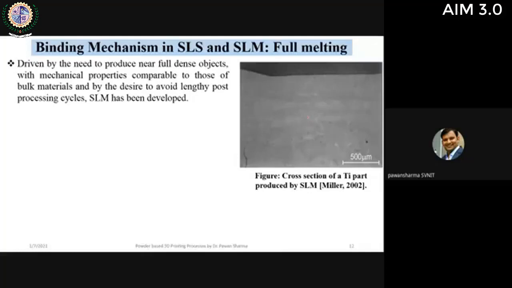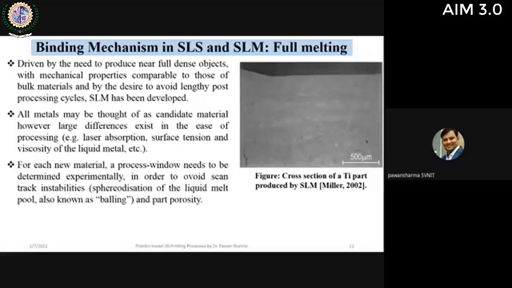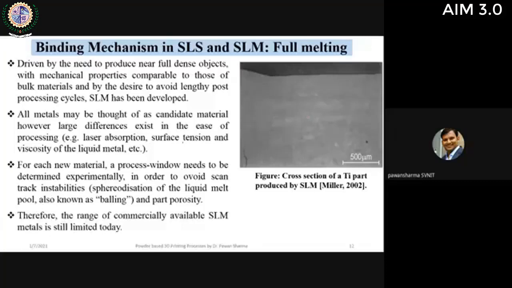In case of full melting, we are completely melting the powders, and hence the powders are joined, and the chances of porosity generation are very low, because we are achieving a nearly fully dense product. So this is about full melting. There are different problems also in full melting, like the problem of balling.